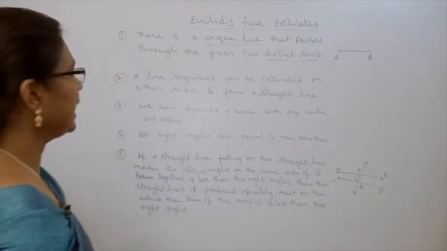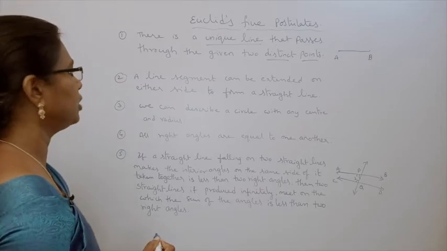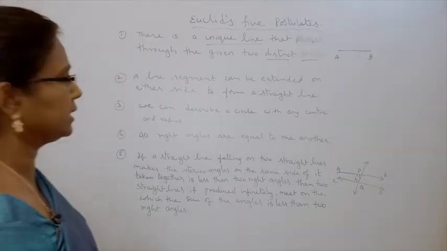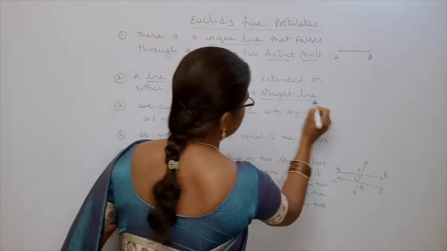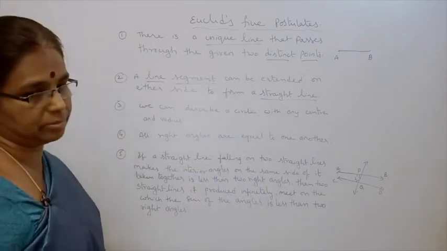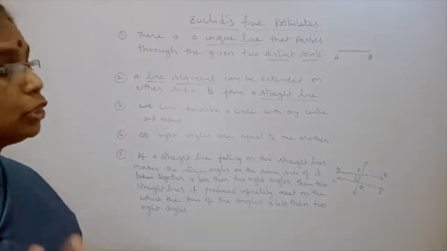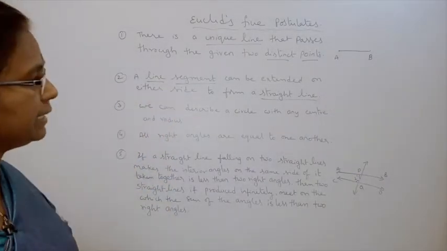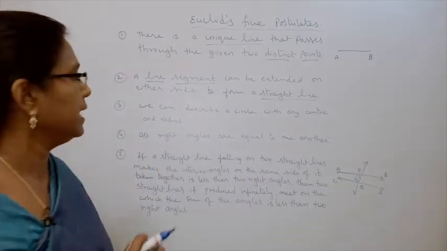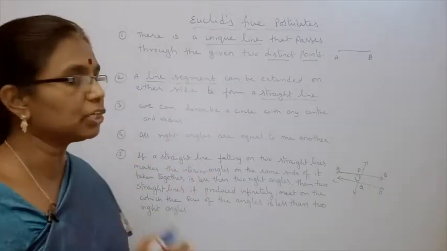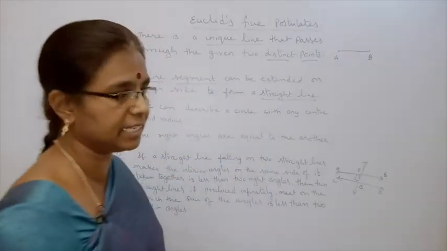Second one. A line segment can be extended on either side to form a straight line. What is the line segment? What is the straight line? Straight line means endless line. There is no end on both the sides. Line segment is a part of straight line with a fixed distance.